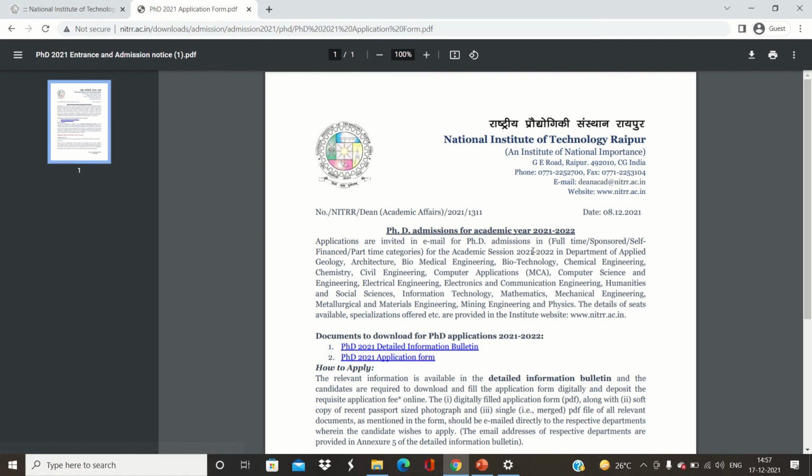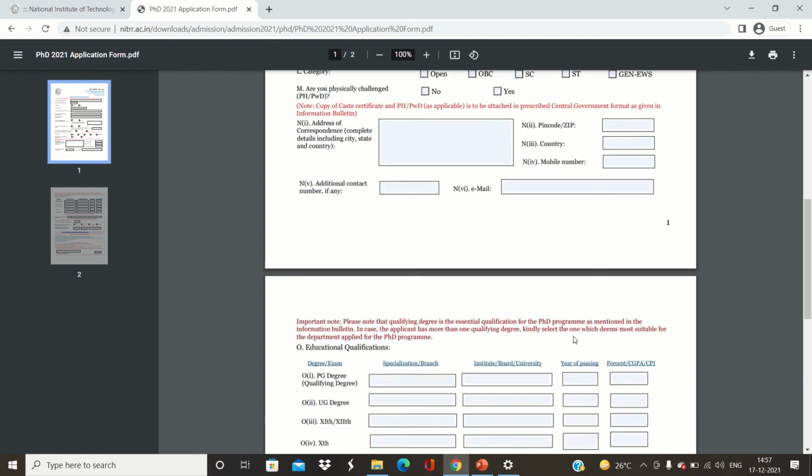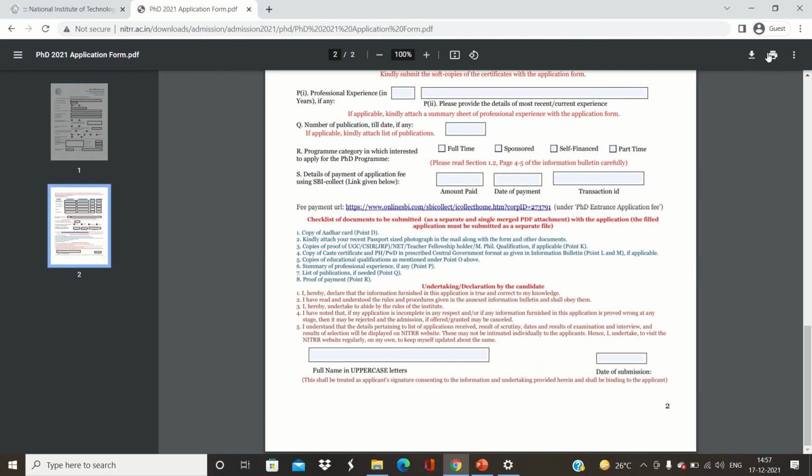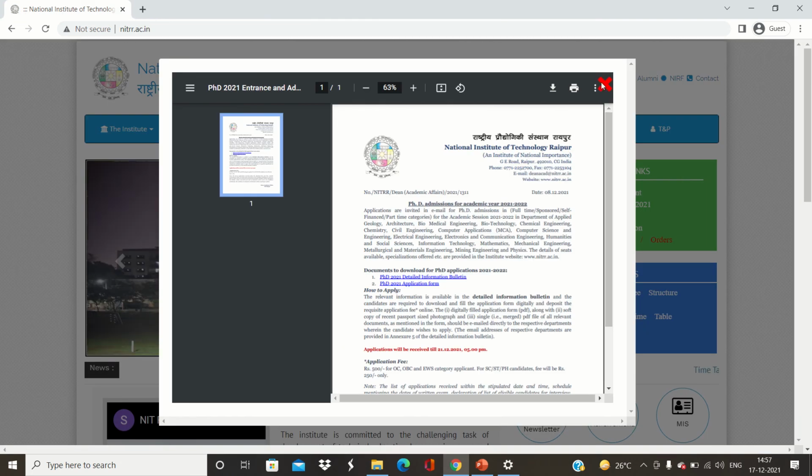application form. So click on this, and here is the digital form. You can type here and complete your digital form and download it from here, and then you can attach it with your email ID. So it's all about for today.